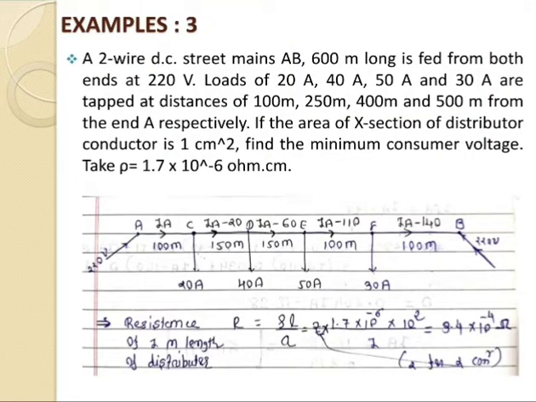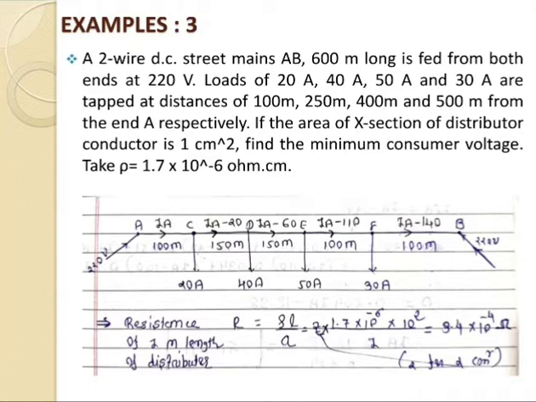So today I will start with example number 3, that is: a 2-wire DC straight main AB, 600 meter long, is fed from both ends at 220 volts. Loads of 20 ampere, 40 ampere, 50 ampere and 30 ampere are tapped at distances of 100 meter, 250 meter, 400 meter and 500 meter from the end A respectively. If the area of cross section of the distributor conductor is 1 centimeter square, find the minimum consumer voltage. Take rho equal to 1.7 into 10 to the minus 6 ohm centimeter.